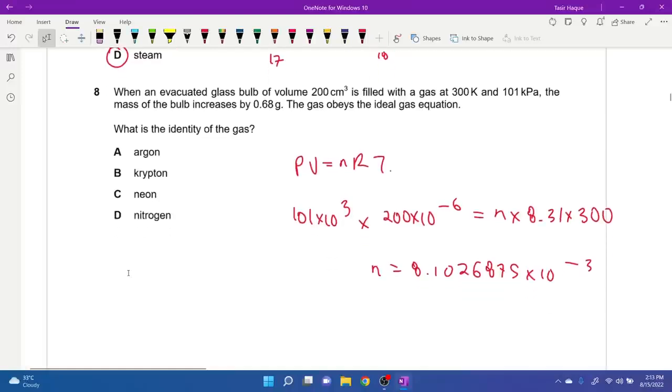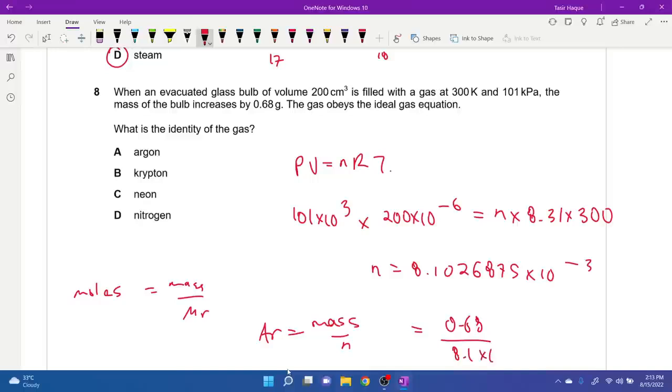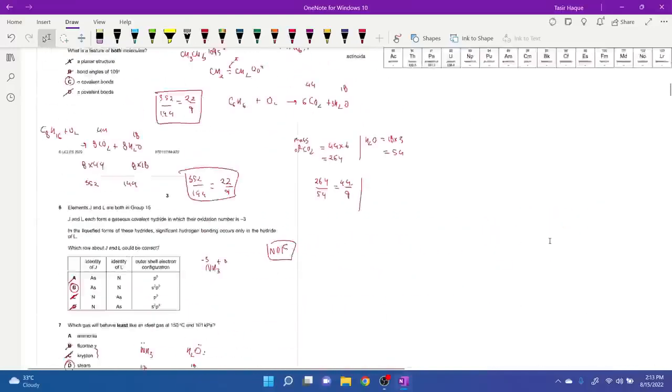Now, this is the moles. You know that moles is equal to mass by Mr, right? So we can find out the Ar of the gas. Ar is equal to mass by moles. So 0.68 divided by the calculator answer, 8.1 times 10 to the power minus 3. Do it. 0.68 divided by answer gives us a value of 83.9. That's the answer. 83.9. So yeah, we're looking for a gas which has Ar 83.9.